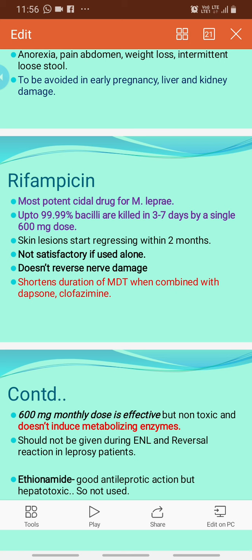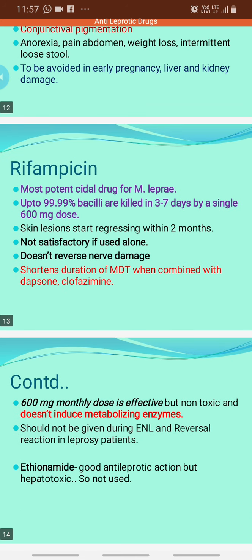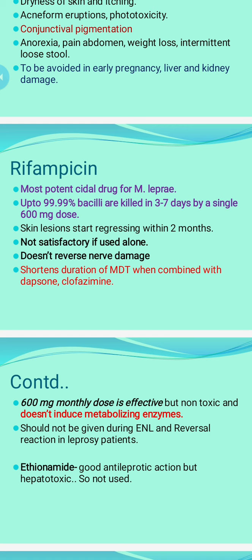So skin lesions start regressing within 2 months, but it is not used alone, should be used with dapsone or clofazimine, and it doesn't reverse the nerve damage. It shortens the duration of the multi-drug therapy when combined with dapsone and clofazimine. So rifampicin introduction has drastically reduced the duration of therapy of leprosy. Just like, if you remember in tuberculosis, pyrazinamide introduction has reduced the duration of therapy for tuberculosis. The 600 mg monthly dose is effective but non-toxic and does not induce metabolic enzymes.